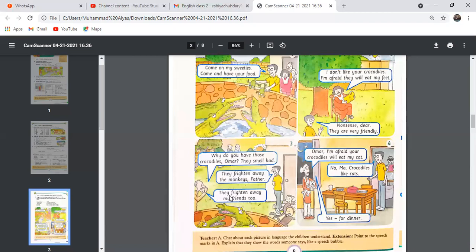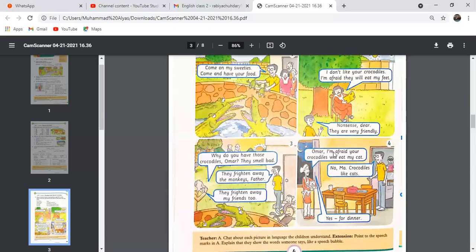They frighten away my friends too. Look at Grandpa's friends. They do not come to meet Grandpa because they are scared of the crocodiles. Number 4 picture, let's discuss it.